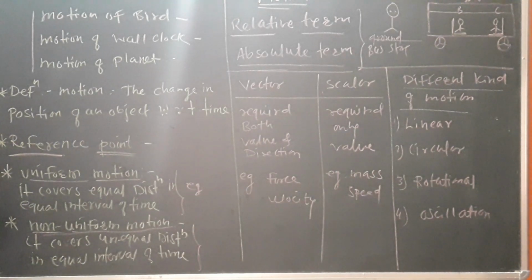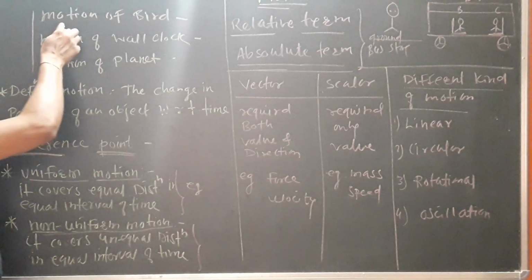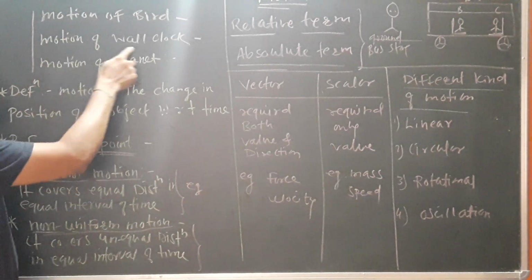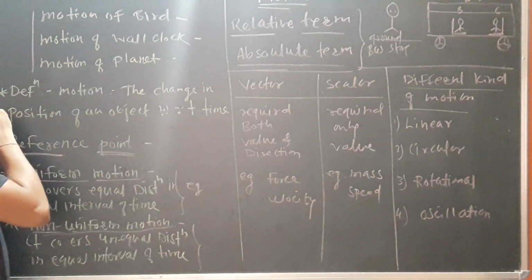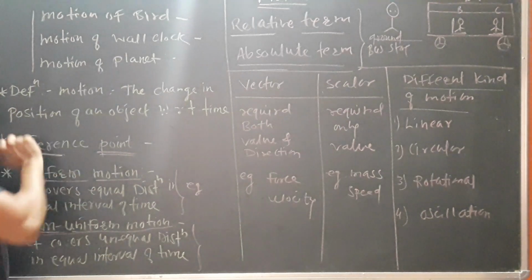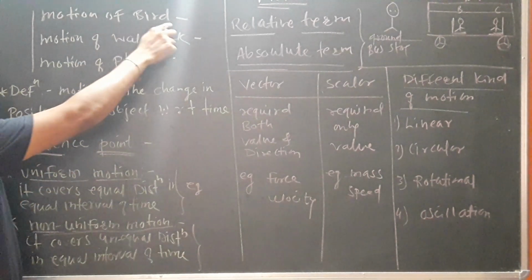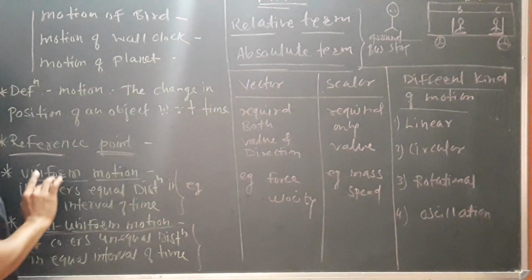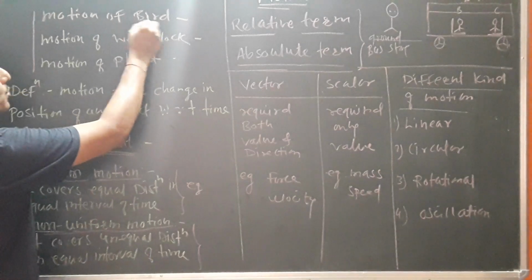Again, they studied the motion of other planets and the different phenomena regarding that motion. So many things are there, like the motion of a bird, the motion of a wall clock, the motion of a planet. If we observe the motion of all these three, the scenarios are different. The motion of a bird is like a random motion. It's not a fixed case. In any direction it can move.